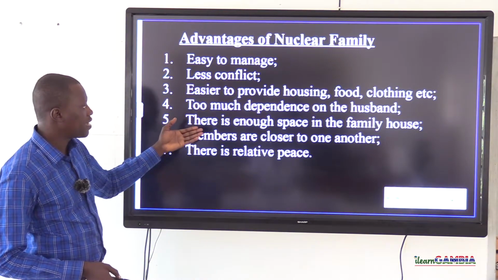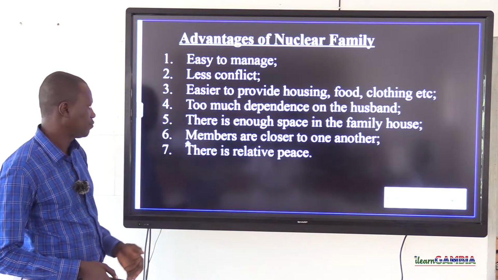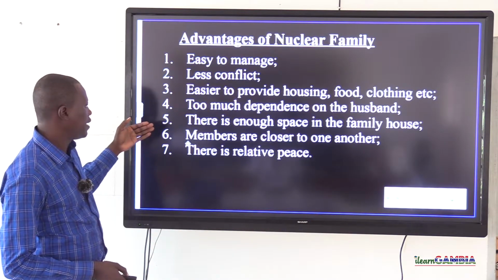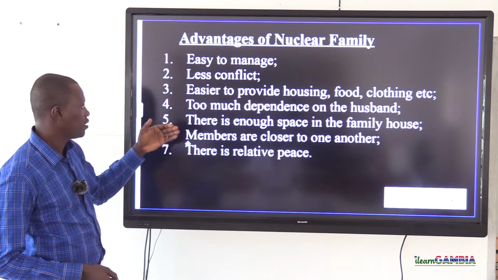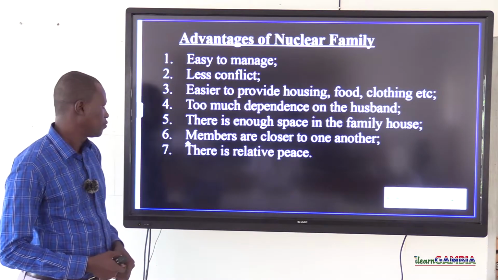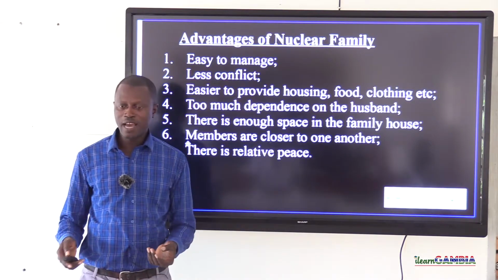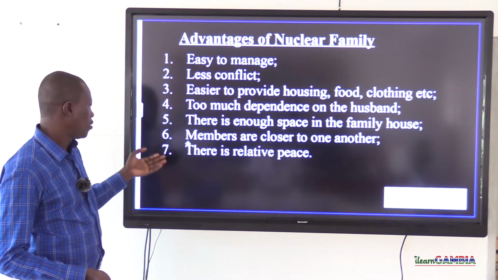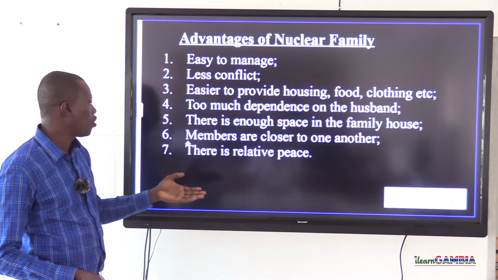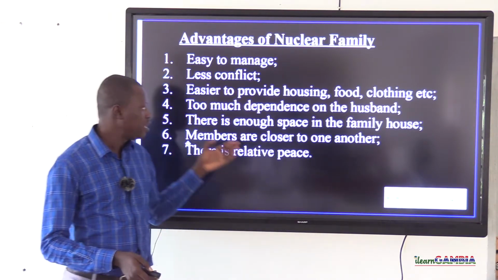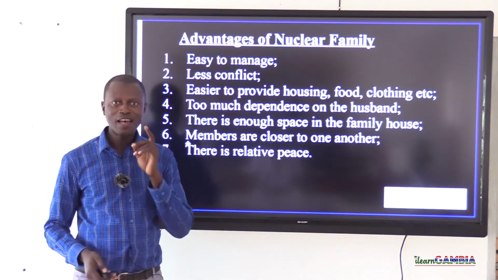Too much dependence on the husband. Also, there is enough space in the family house. Why enough space in the family house? Because of the small size. Also, family members are closer to one another. In a nuclear family system, family members are closer to one another.